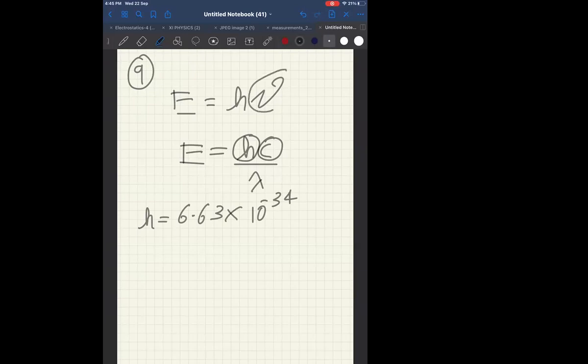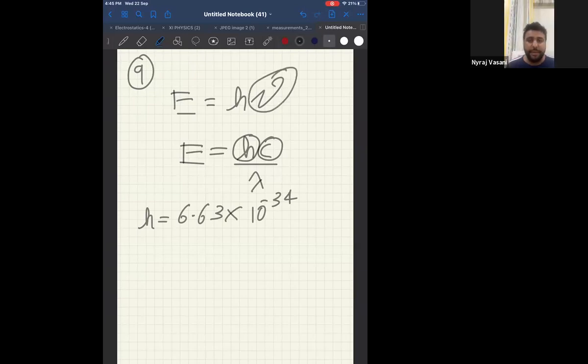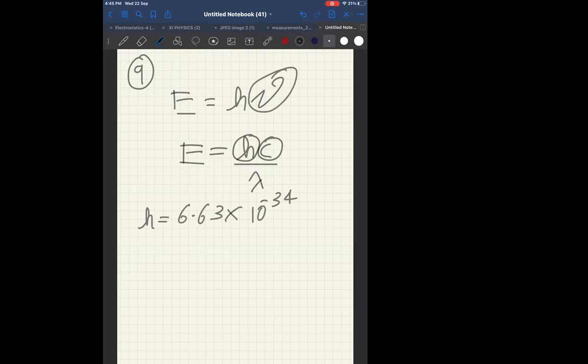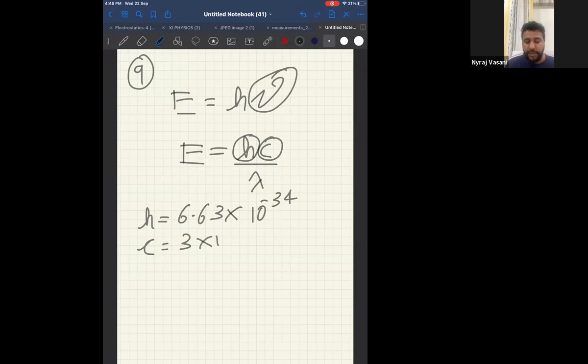Nu is the frequency, and nu will become c by lambda, correct? And c is the speed of light. Speed of light is 3 into 10 power 8 meter per second. So with this logic, try to answer question number 9.